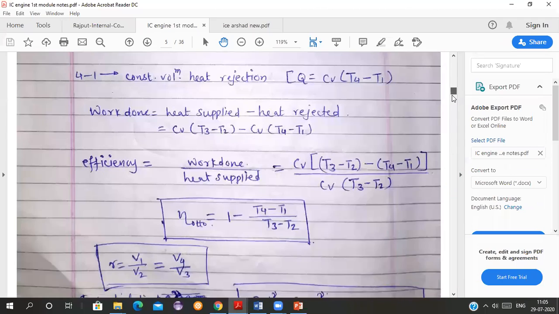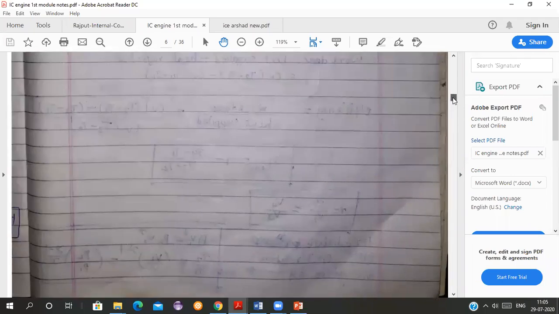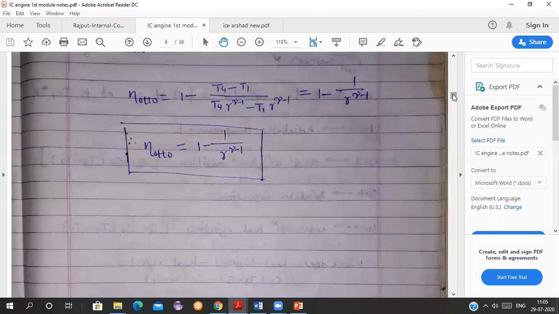Okay, here is the formula of efficiency. You just have to put here the value of efficiency as 0.6. Then you will get the value of compression ratio. Gamma is 1.4. You will get some value, and then you have to tell me the value of the compression ratio.